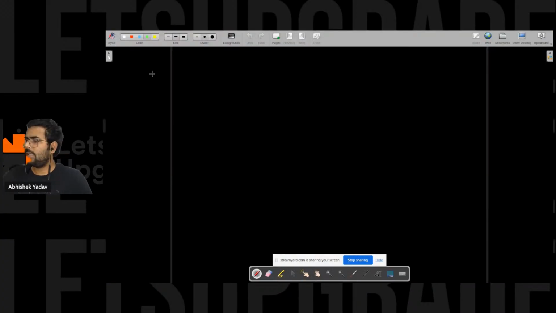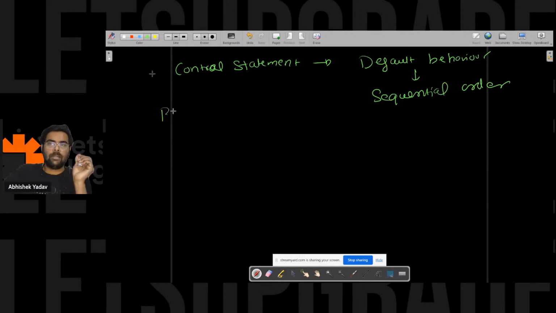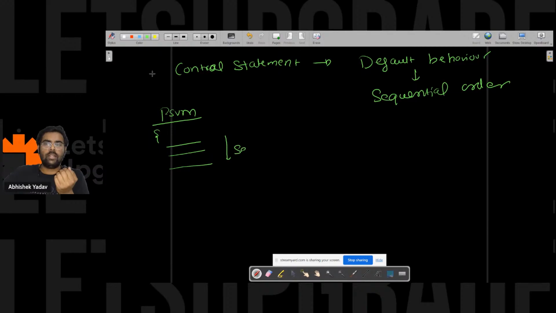So the default behavior is what? Sequential in order, right? That is, first it will start from public static void main. After that, it will go inside the public static void main method, and from here it will execute line by line. That is one line, second line, third line. Like this, it will execute in sequential order.